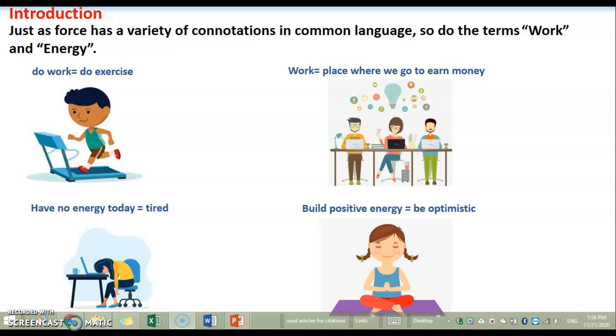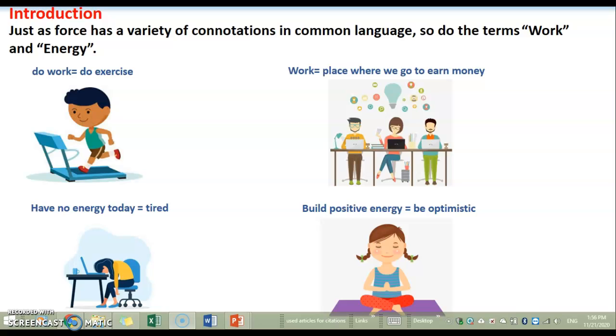Working or doing exercise allows us to achieve our goals in losing weight, just as working allows us to do some achievements in work, to finish missions in work. Similarly, in physics, doing work means applying a force causing the displacement of the object. So pushing or pulling, but also this push or pull has to cause the displacement of the object.